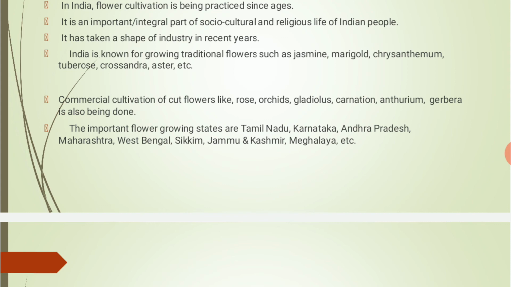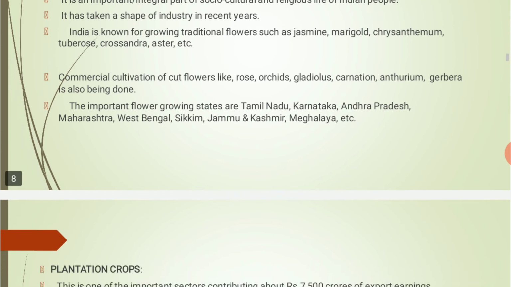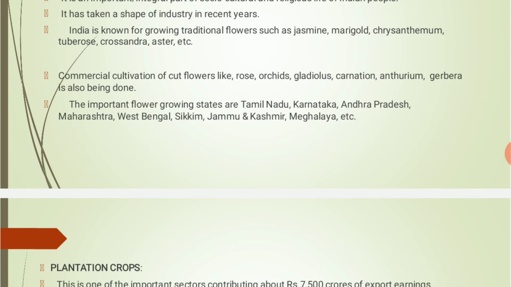These are the flowers which are commercially cultivated. The important flower growing states are Tamil Nadu, Karnataka, Andhra Pradesh, Maharashtra, West Bengal, Sikkim, Jammu and Kashmir, and Meghalaya.